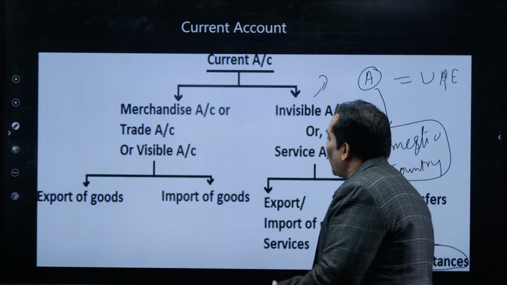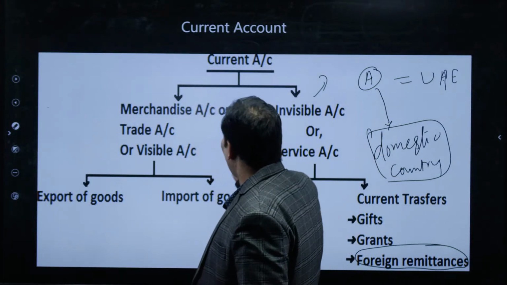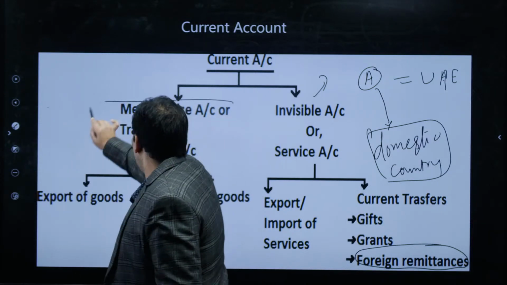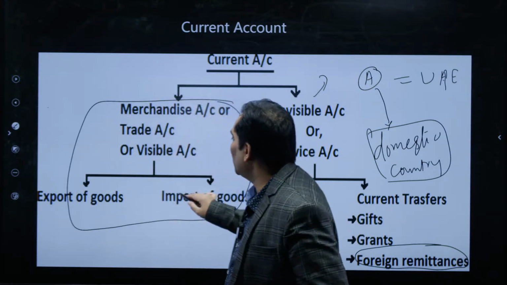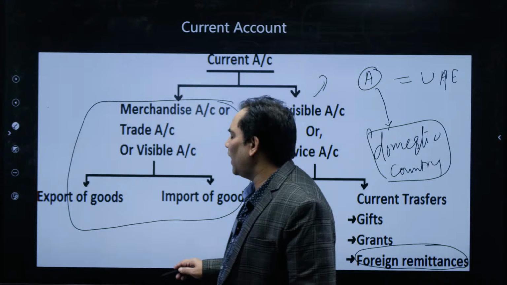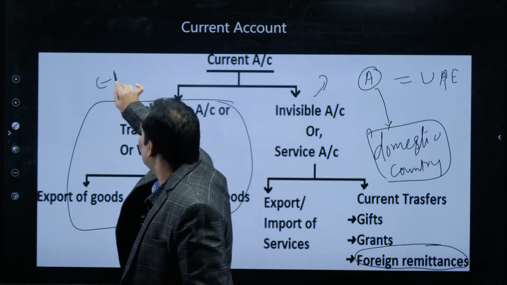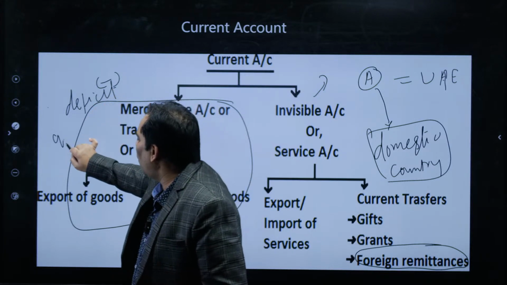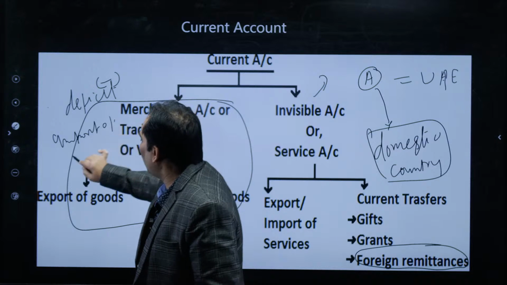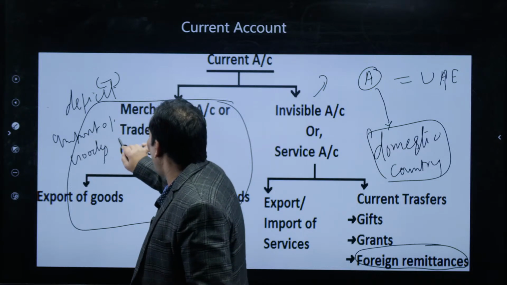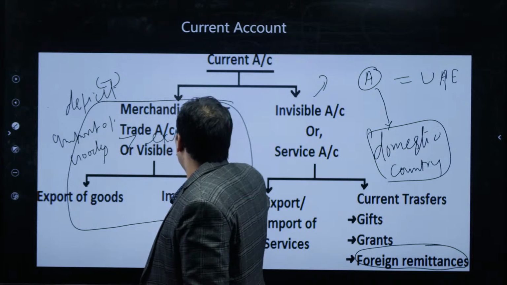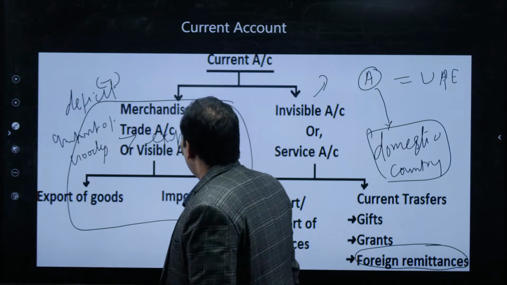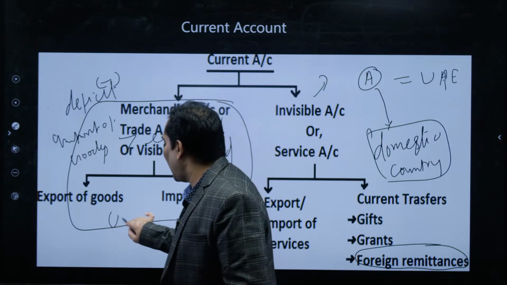When we talk about the current account, my dears, please listen to me carefully. In case of this current account, on the merchandise account, or the import and export of goods, we have a deficit, meaning our import of goods is more than our export of goods. So on the visible account we have a deficit.